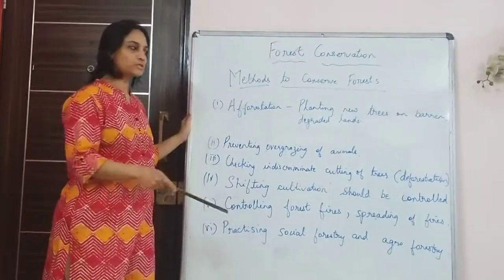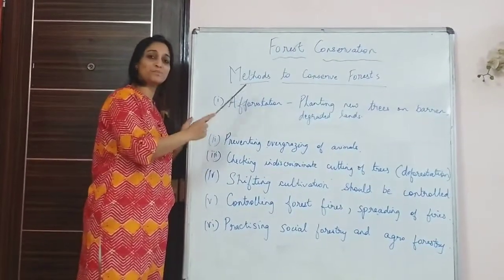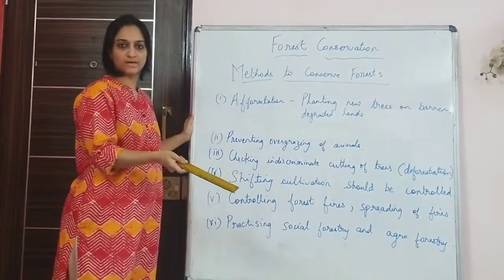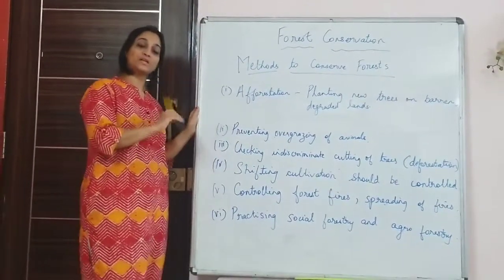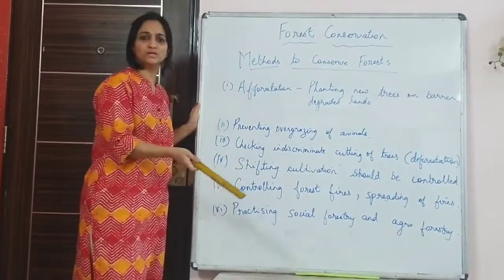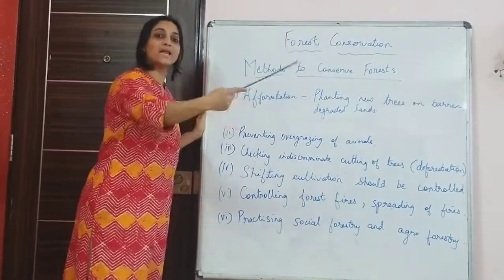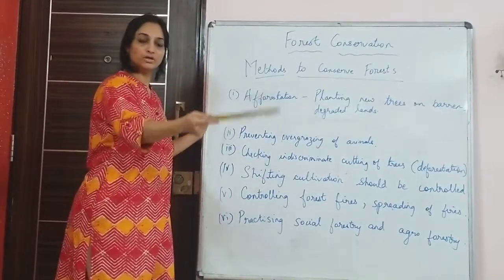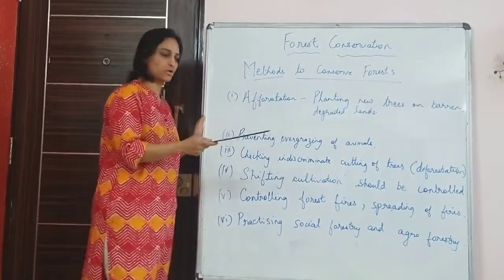The only difference is that afforestation means planting new trees in newer areas where trees weren't there. Reforestation means planting trees again where trees were cut or destroyed due to forest fire or human factors.